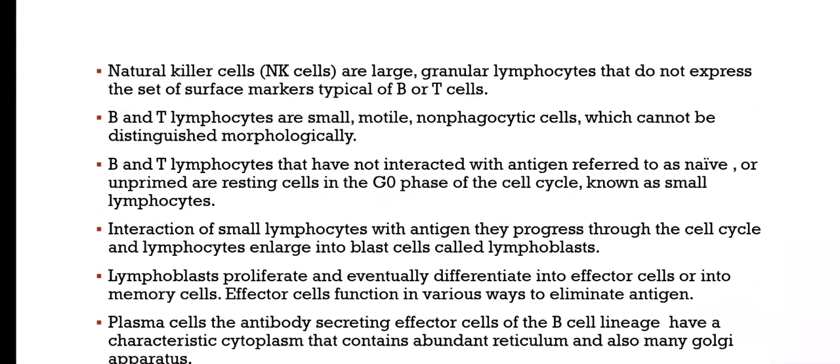B and T lymphocytes that have not interacted with the antigen, referred to as naive or unprimed, are resting cells in the G0 phase of the cell cycle, known as small lymphocytes. On interaction with the antigen, they progress through the cell cycle and enlarge into blast cells called lymphoblasts. Lymphoblasts proliferate and eventually differentiate into effector cells or into memory cells. Effector cells function in various ways to eliminate antigen. Plasma cells, the antibody secreting effector cells of the B cell lineage, have a characteristic cytoplasm that contains abundant endoplasmic reticulum and also many Golgi apparatus.